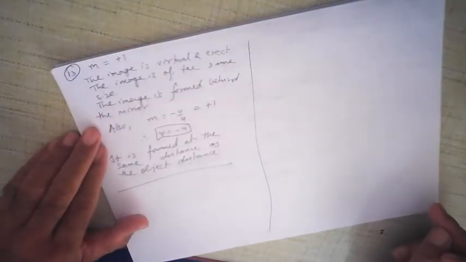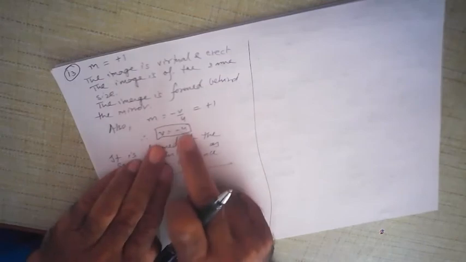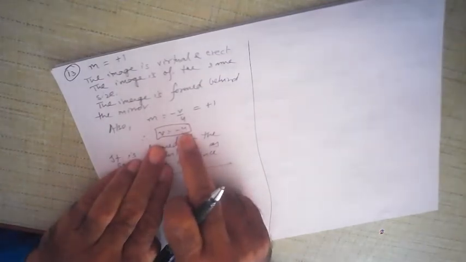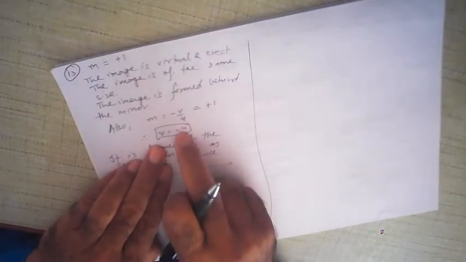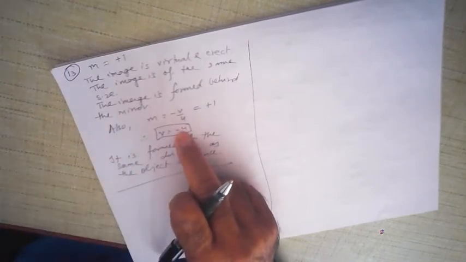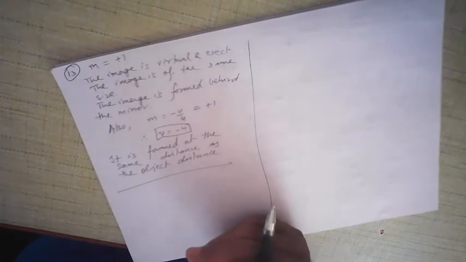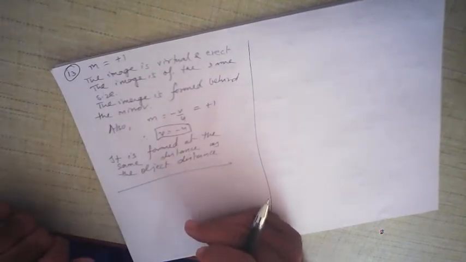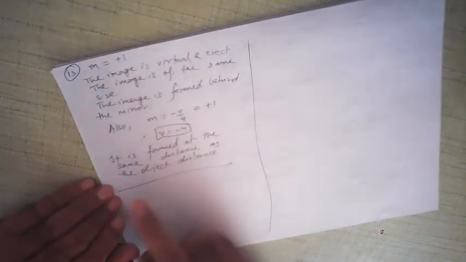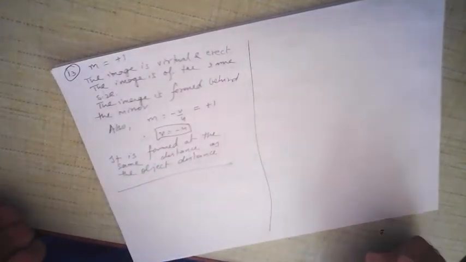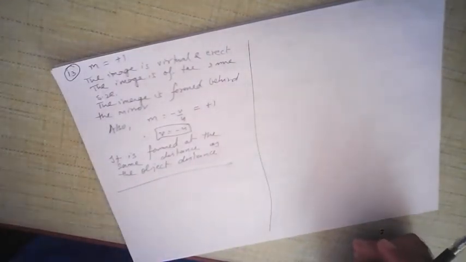Also, the image is formed behind the mirror. Why? Because V is equal to minus U. You can see the distance has a minus sign. Minus sign indicates that if the object is in front, the image must be formed behind the mirror because there is a negative sign also. And both distances are equal. Object distance is equal to image distance. So the object and image distance are the same.